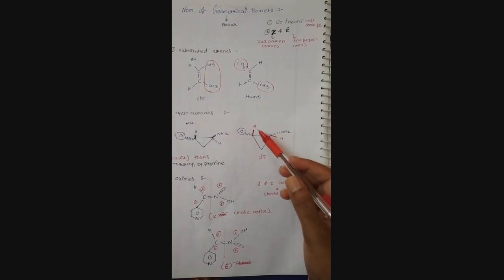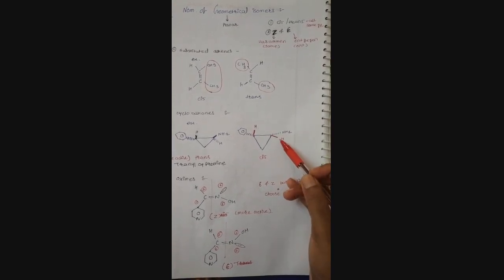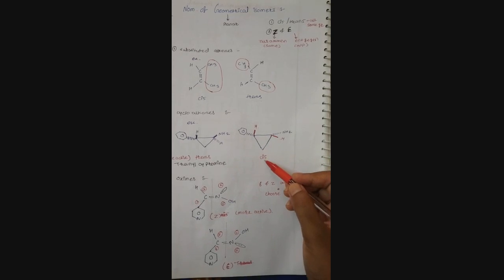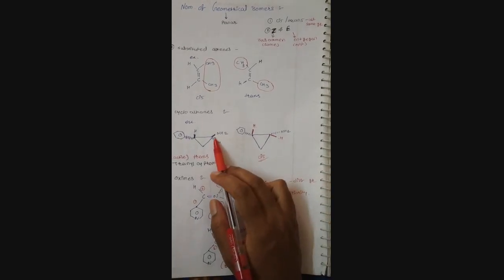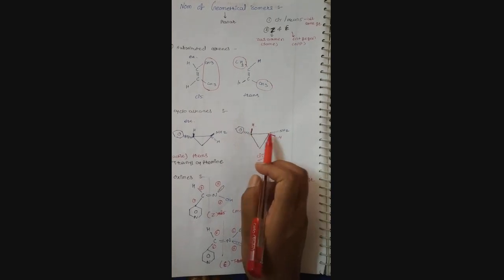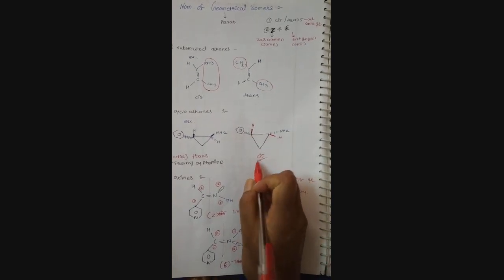So the shaded lines, which represent hydrogen, are on the same side of the carbon, that's why it's called cis. The dark-line groups are on the same side of the carbon, so this is the cis.